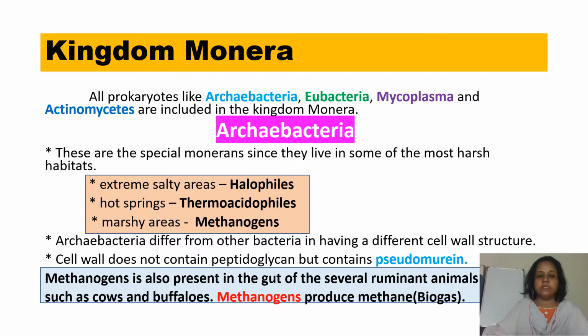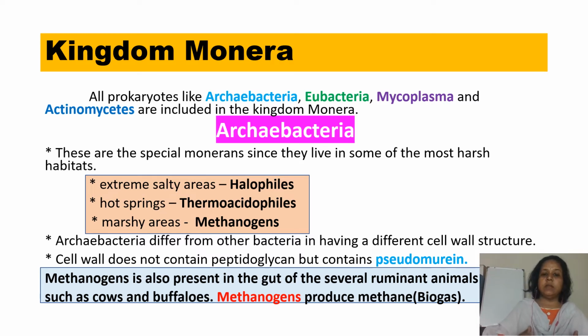Monera kingdom, this is the first kingdom in the five kingdom classification. All the prokaryotes are included in the Monera kingdom. All prokaryotes like Archaebacteria, Eubacteria, Mycoplasma and Actinomycetes are included under the kingdom Monera. First we are going to learn about the Archaebacteria.